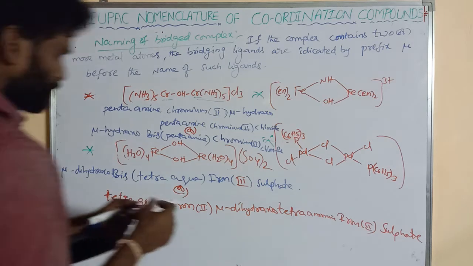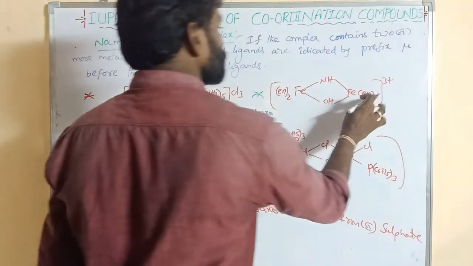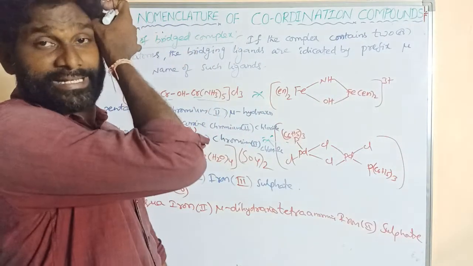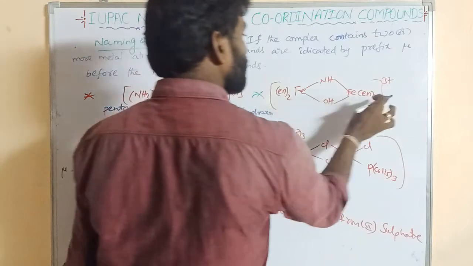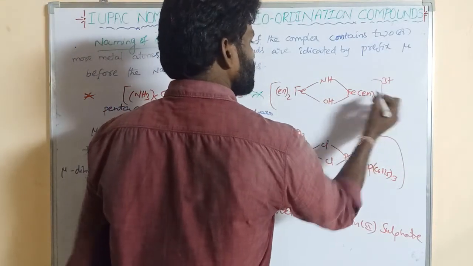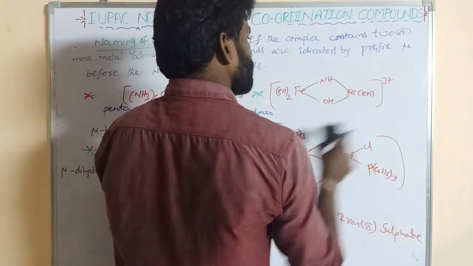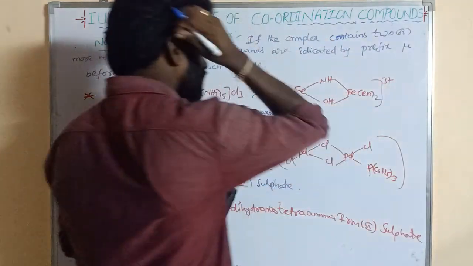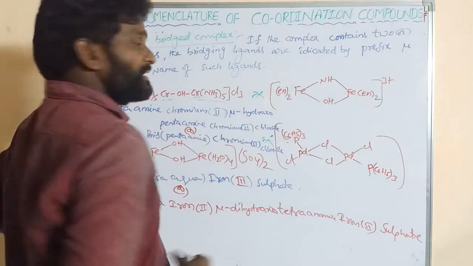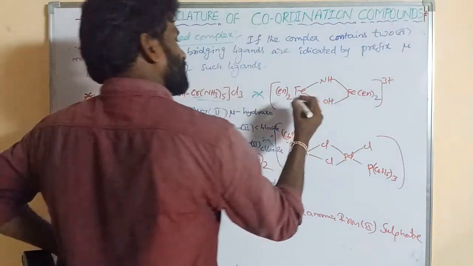Next goes to this one. This is ethylenediamine, a complex ligand, because di is in its name. It is repeated four times. Two times is bis, and four times is tetrakis.